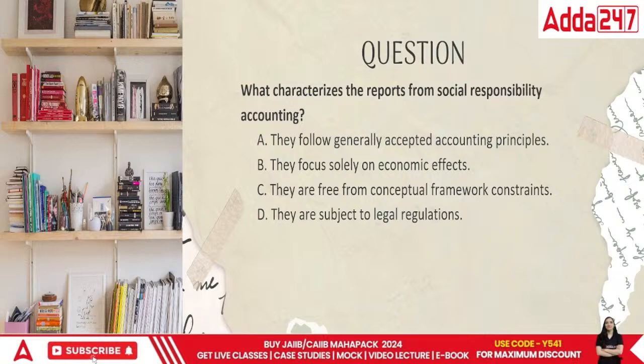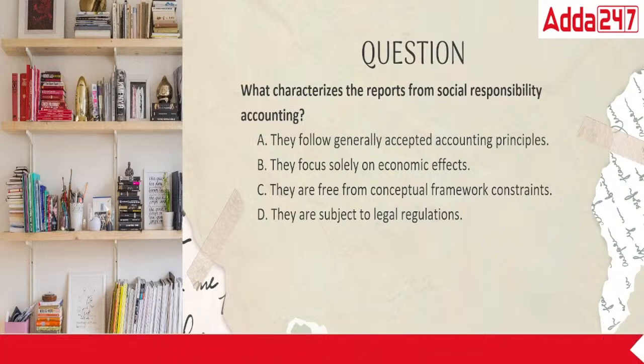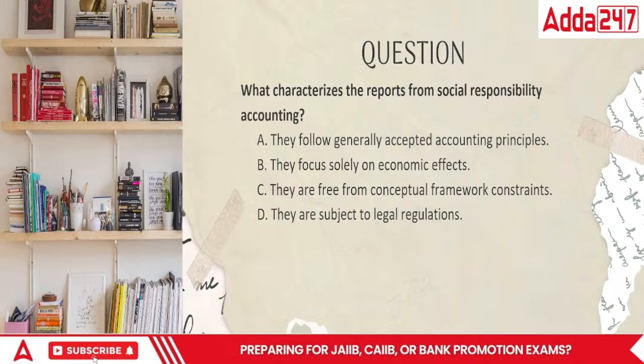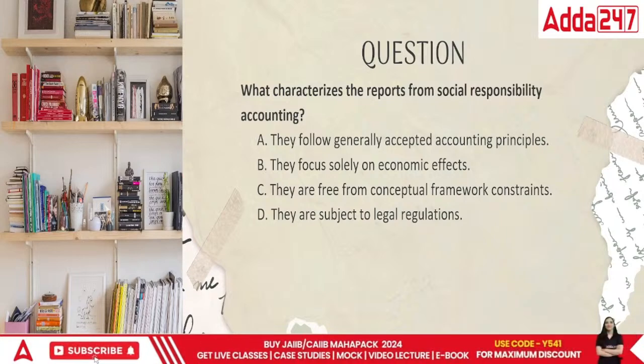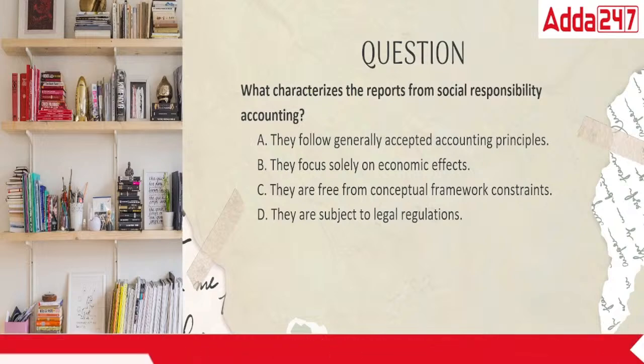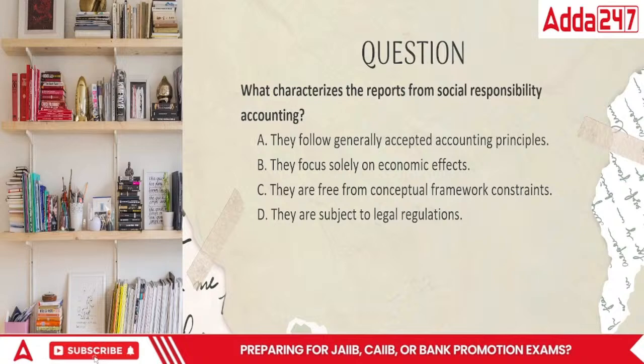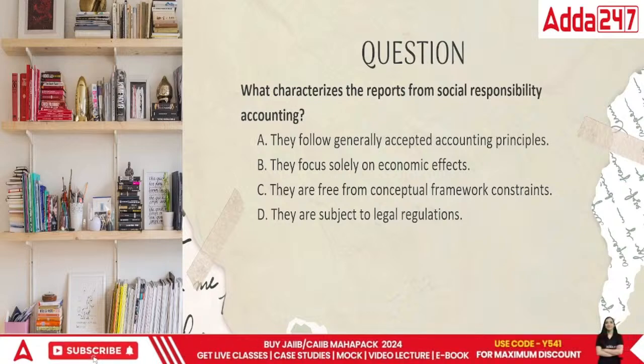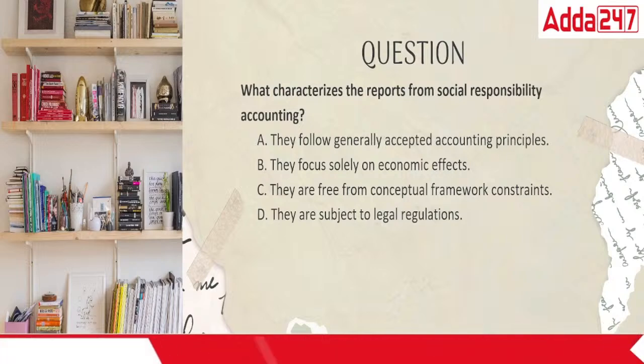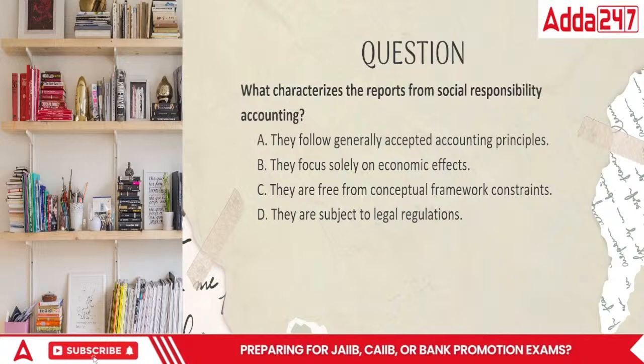Okay, and then they are free from conceptual framework constraints. That means after a certain period of time, when we are making the social responsibility accounting, the organization will be able to specify because this is required as per law.